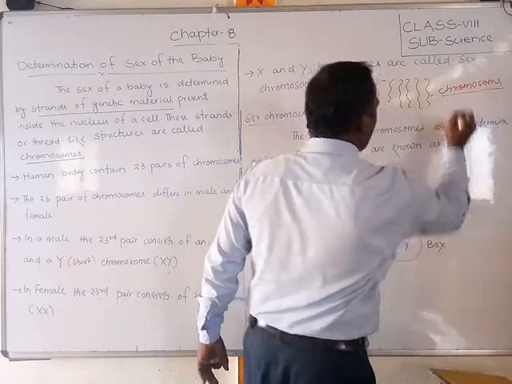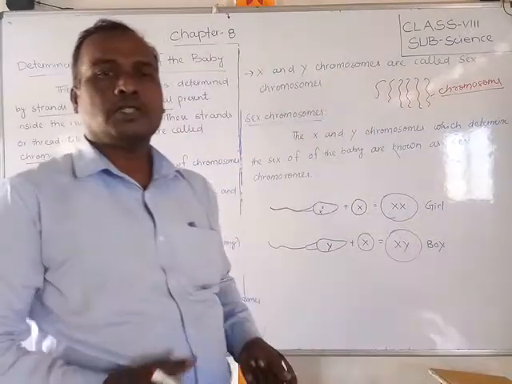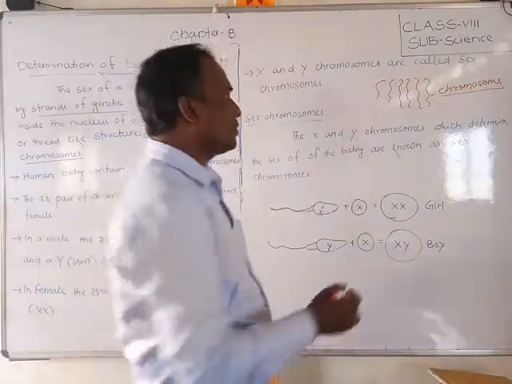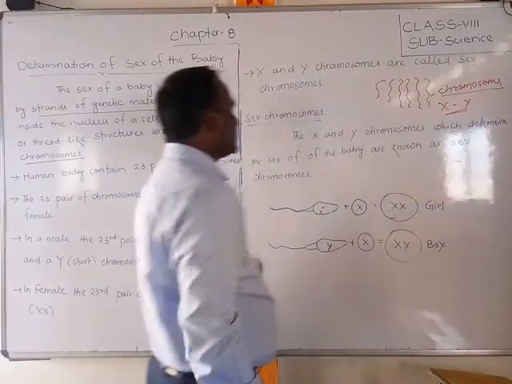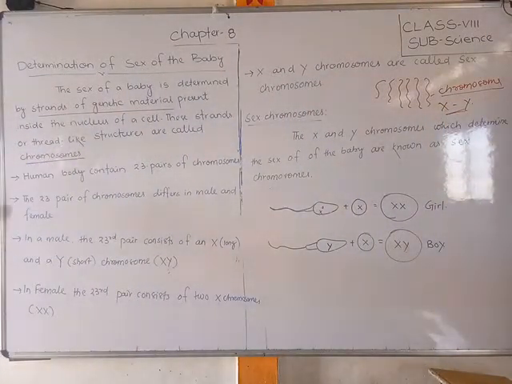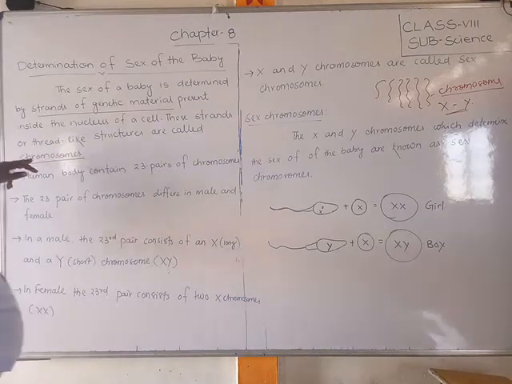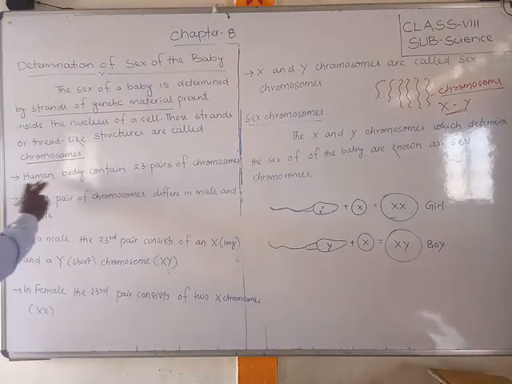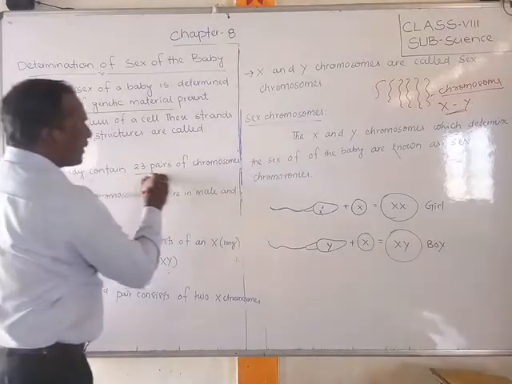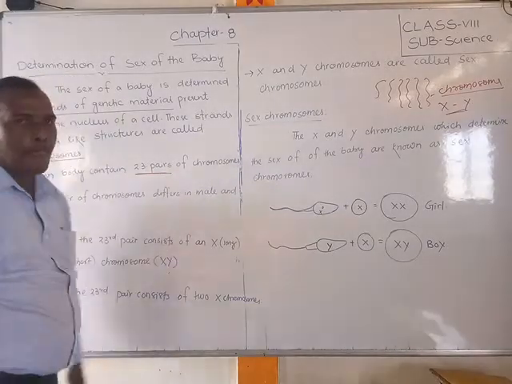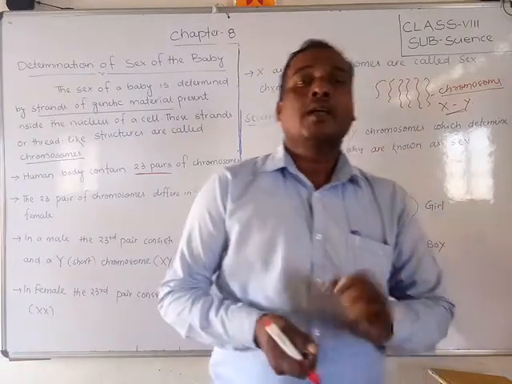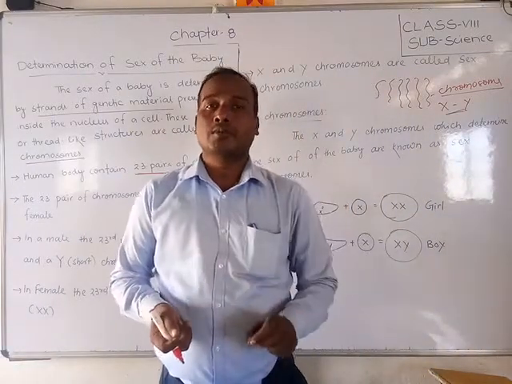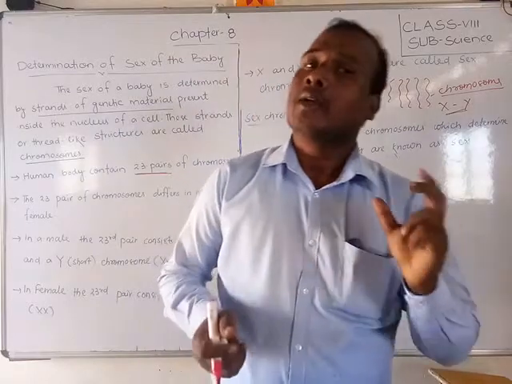There are two types of chromosomes. One is the X chromosome and the other is the Y chromosome. Okay. So thread-like structures are called chromosomes, and the human body contains 23 pairs of chromosomes. How many chromosomes in the human body, friends? 23 pairs of chromosomes. That means 46 chromosomes.